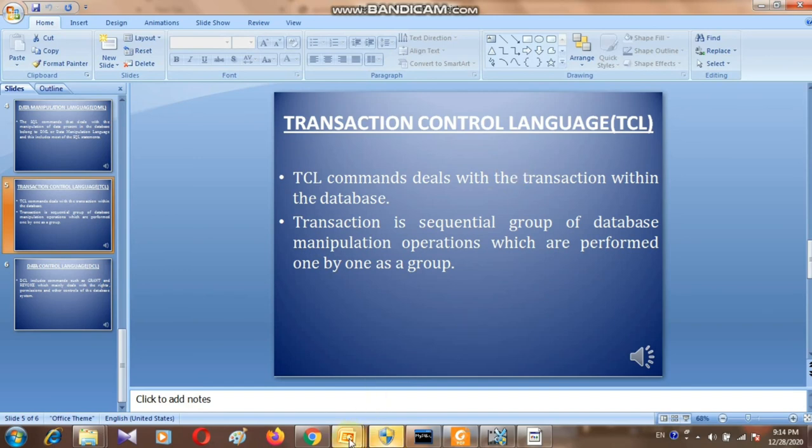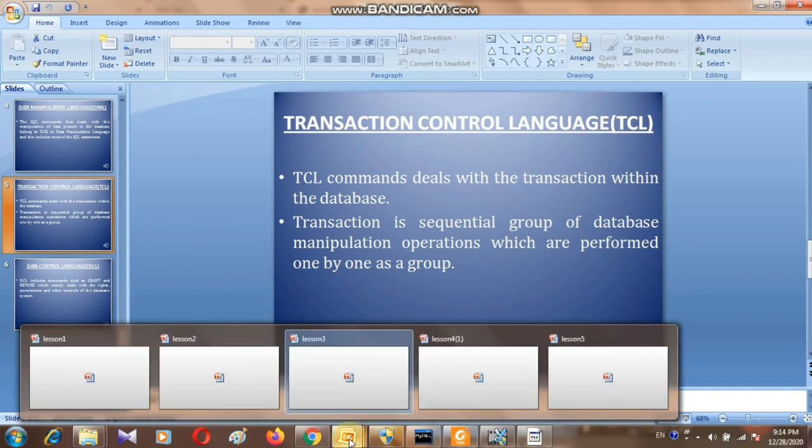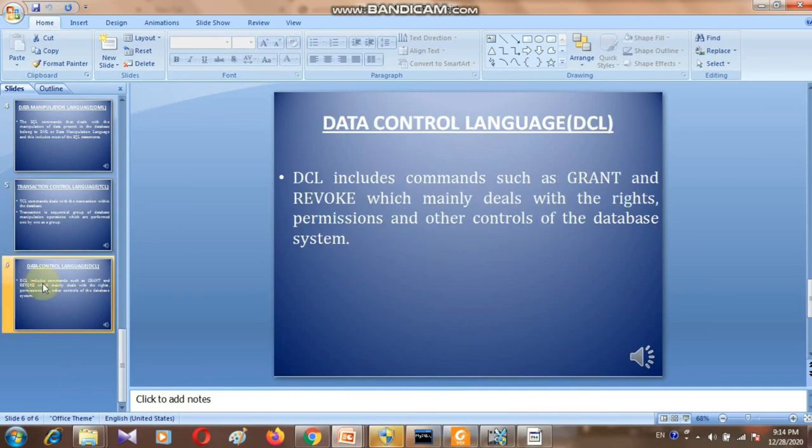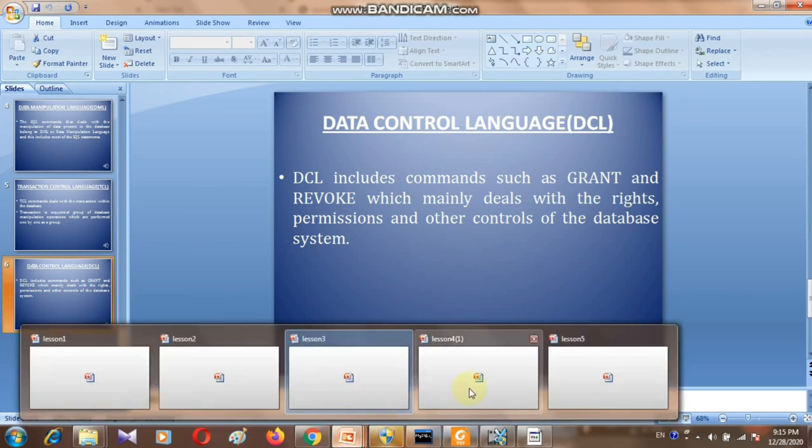The next one is data control language command, DCL command. In higher classes we will learn DCL commands such as grant and revoke, which mainly deal with the rights, permissions and other control of the database. These commands are actually used by the DBA, database administrator. Now moving to the next part.